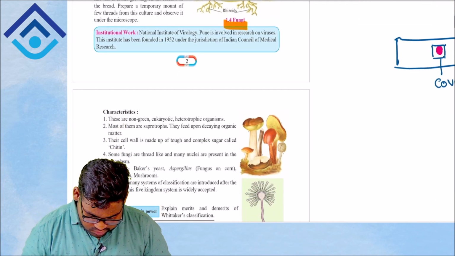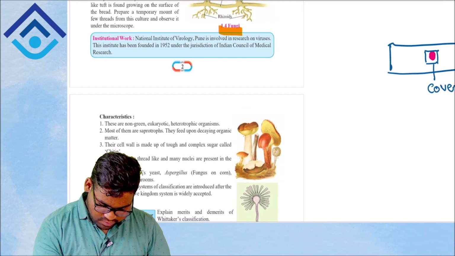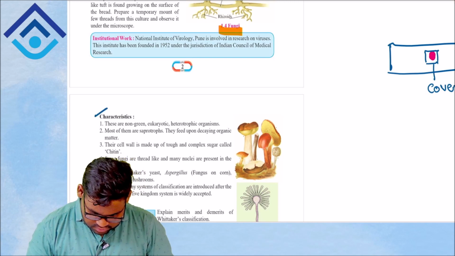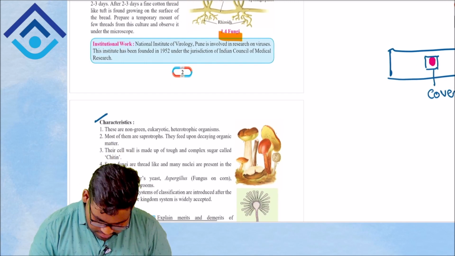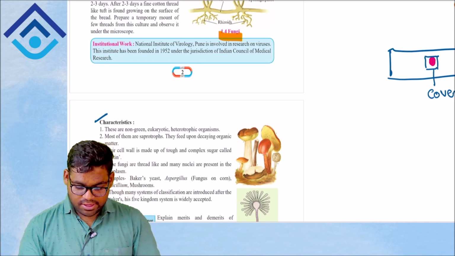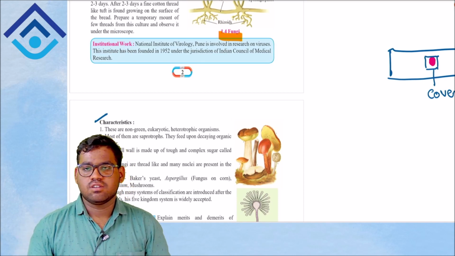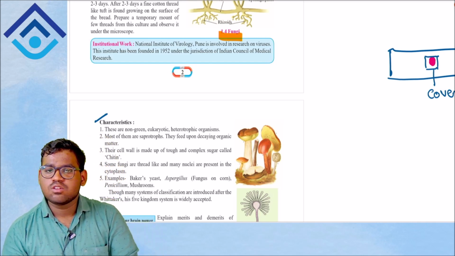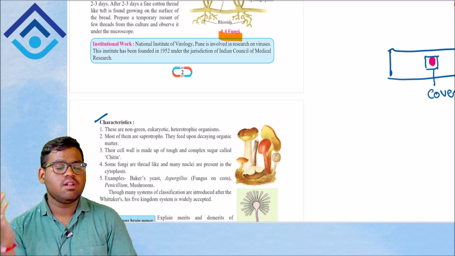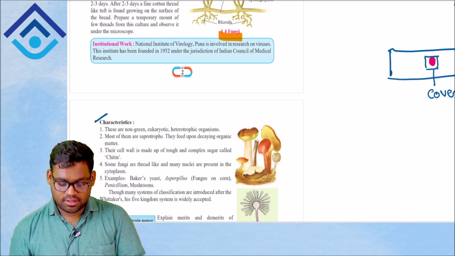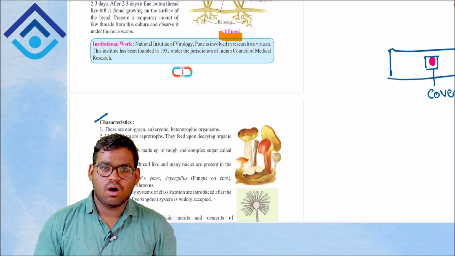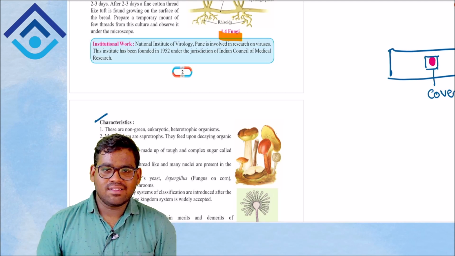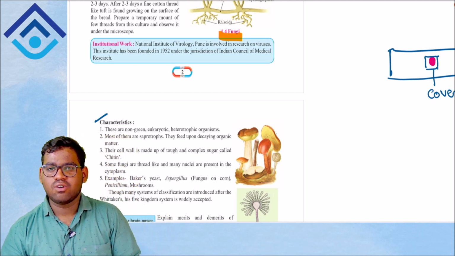Okay, so again looking at the characteristics, so very much important. You can also get a question from this side. Okay, so characteristics of kingdom Fungi. The first characteristic, they are non-green, eukaryotic and heterotrophic in nature. Non-green, that is they cannot perform photosynthesis, right? So if they are not performing photosynthesis, they will obviously be heterotrophic in nature. If your basics are strong, you don't need to learn or rote-memorize things. You just need to understand things and you are good to go.